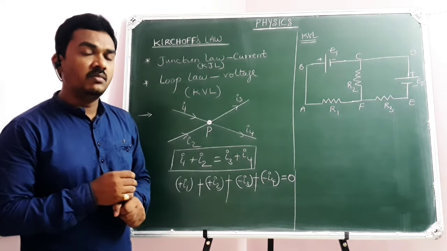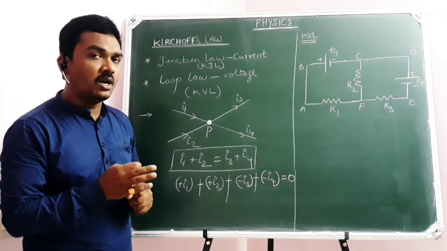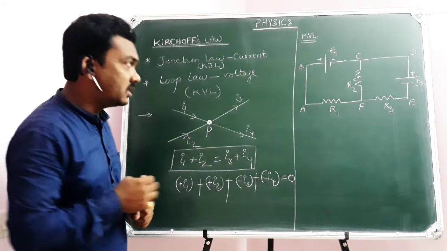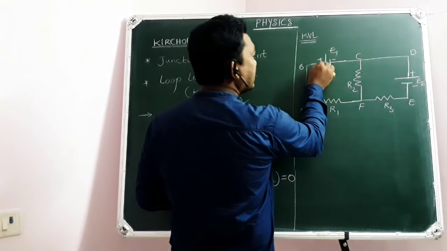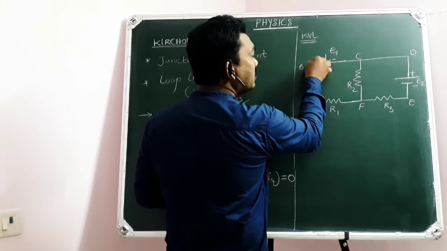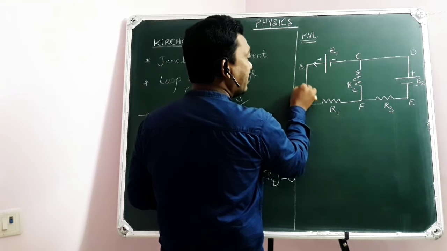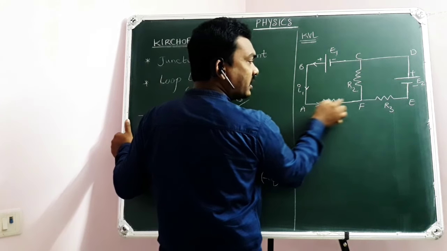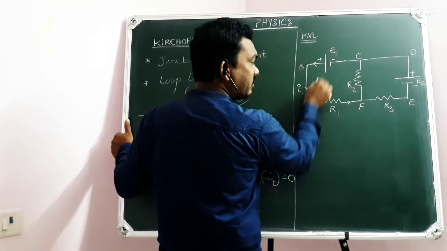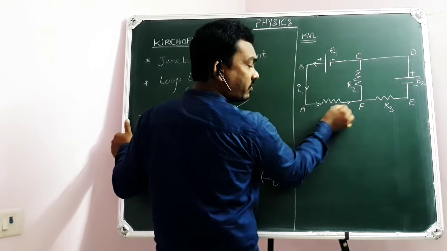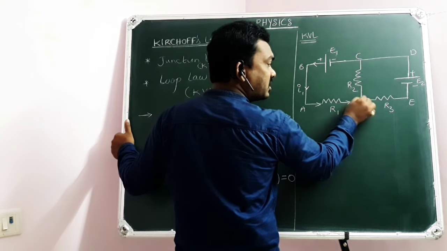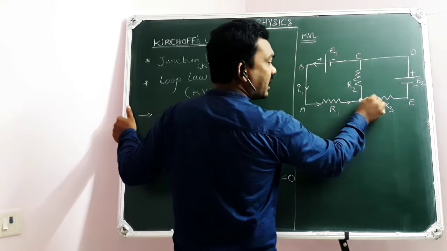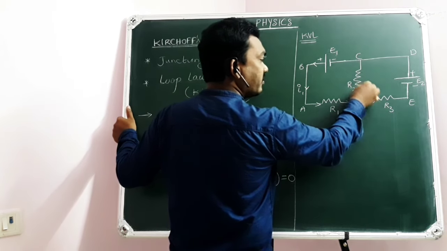But at the same time, we should be familiar with the junction law of currents while applying Kirchhoff voltage law. Here, for example, suppose there is some I1 current drawn in this path through R1. But when it comes to this junction, obviously you can expect the current to divide.